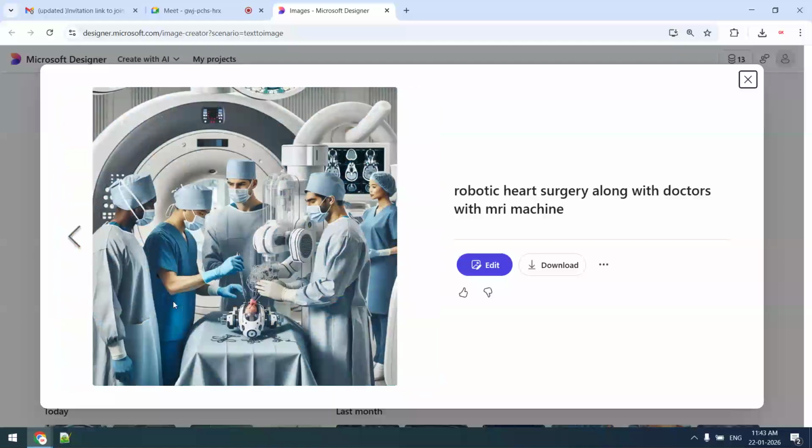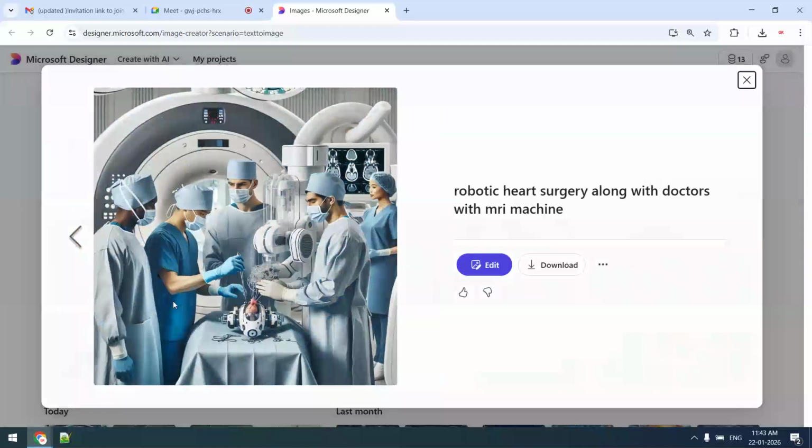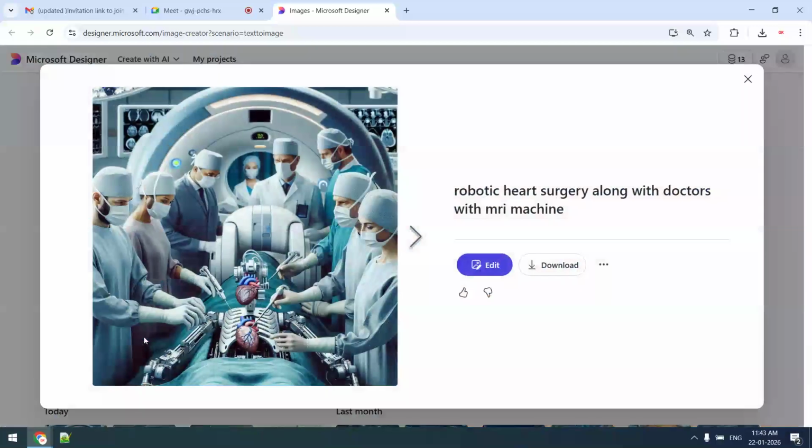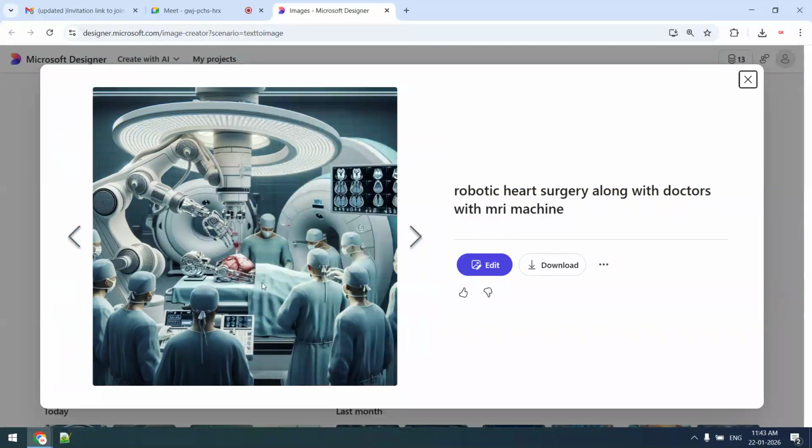So we can use these platforms, but one point we should be very careful about. Yesterday also we discussed AI hallucination: whatever content we are generating, it must be accurate. For example, this first image is hallucinated in output. You can see that all conditions are met. Robotic heart surgery is there, doctors are there, MRI machine is also there, but you can see who is lying on the bed: a robot.